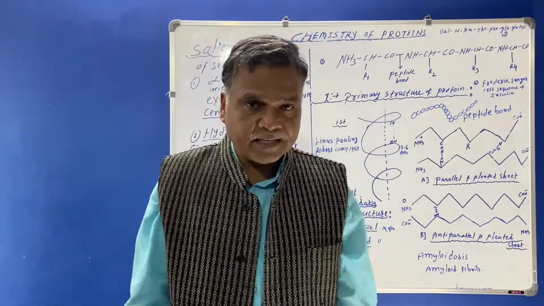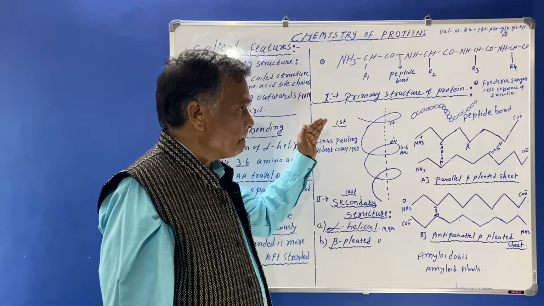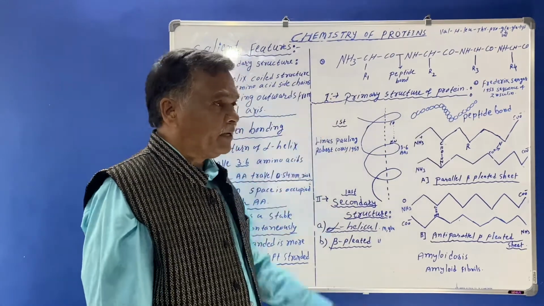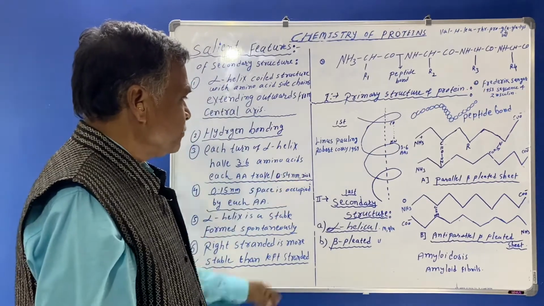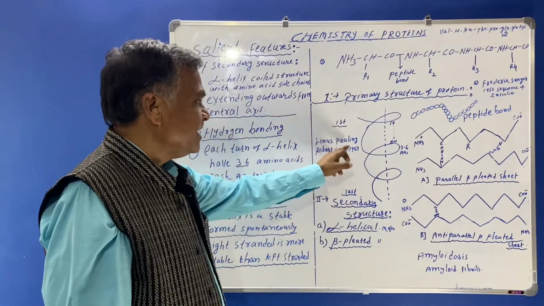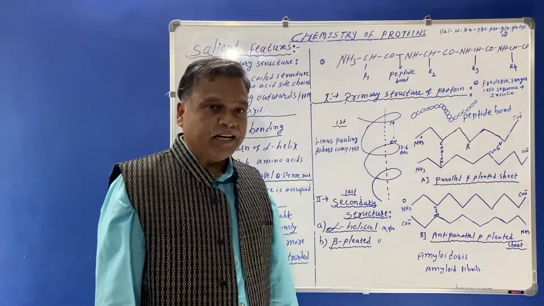Now we'll see the second structure of the protein, known as the secondary structure. This secondary structure was first reported by Linus Pauling and Robert Corey in the year 1951.